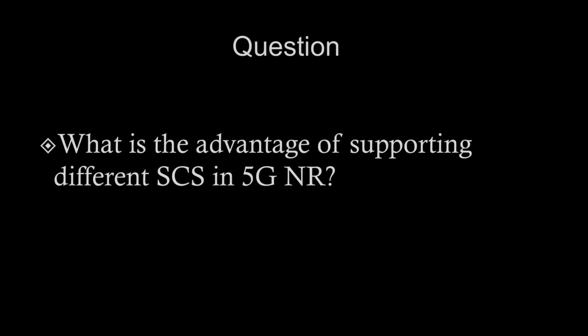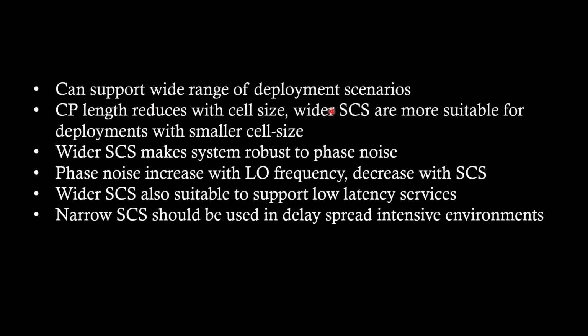What is the advantage of supporting different subcarrier spacing in 5G NR? It can support a wide range of deployment scenarios. Cyclic prefix length reduces with cell size, so wider subcarrier spacings are more suitable for deployments with smaller cell size. Wider subcarrier spacing makes the system robust to phase noise. We know that theoretically phase noise increases as we go higher in frequency, so phase noise may become a problem at millimeter wave frequencies. So wider subcarrier spacing makes the system robust to phase noise, which can be useful.